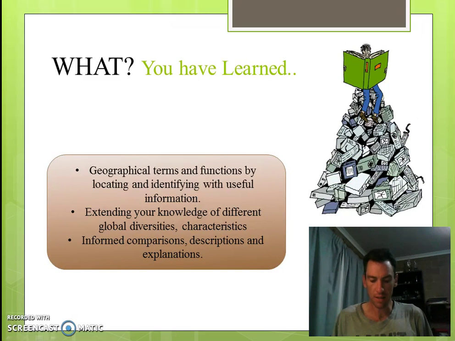The assessment content allows you to exhibit knowledge and understanding of geographical terms and functions whilst locating and identifying useful information, extending your knowledge of different global diversities and characteristics to make informed comparisons, descriptions and explanations of your findings through a chosen multimedia presentation.